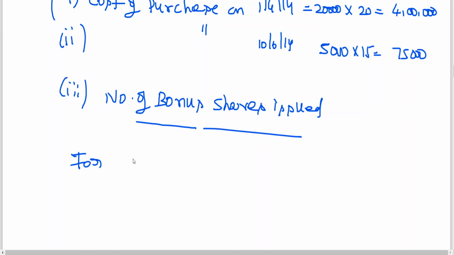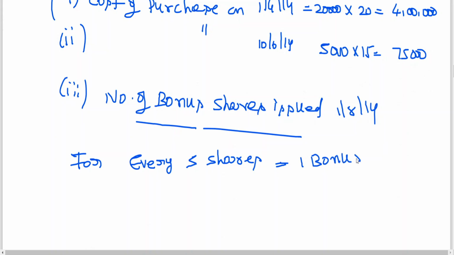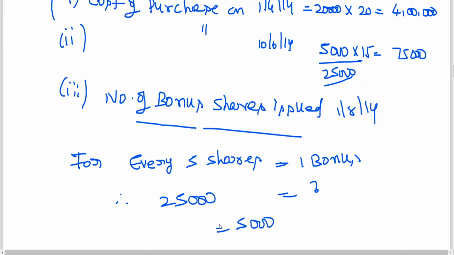Every 5 shares, one bonus. As on this date, how many shares are they holding in total? 25,000 shares they are holding. So for 25,000, how many bonus shares? 25,000 by 5, that is 5,000.